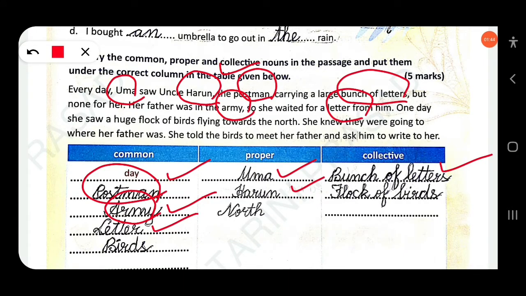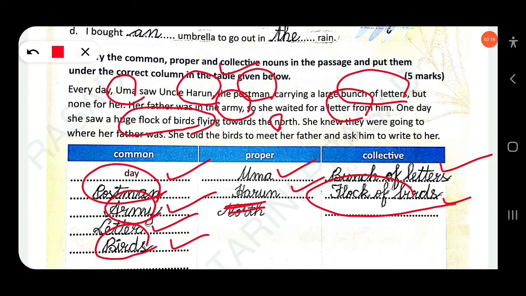One day she saw a huge flock of birds. So here you know flock of birds is a collective noun. Towards the north. Okay, so here you know the difference between common and proper. A proper noun always starts with a capital letter, but in the passage north is written in small letter. She knew they were going to where her father was. She told the birds to meet her father and ask him. Here birds is also a common noun. Clear?